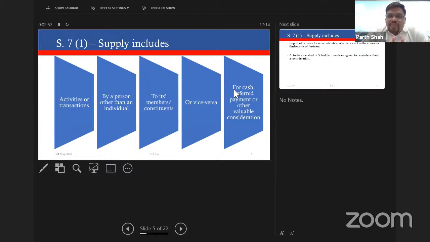This is one of the most common topics when we talk about mutual associations. And this particular clause, which we are looking at on the screen, tries to say that any society providing service to its members is covered by clause (aa). The activity carried out by the society for its members is a supply, and they are required to collect GST subject to their crossing the registration limit and so on.